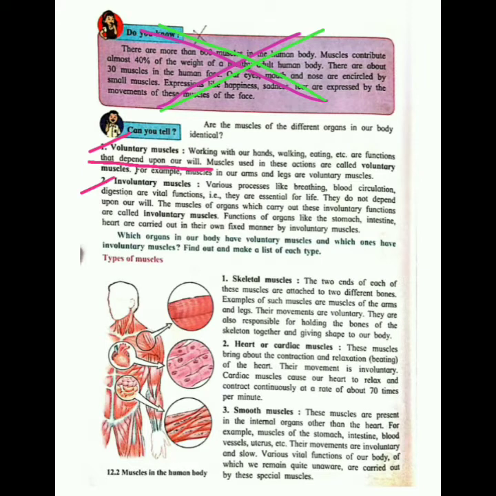Like breathing, you can't control breathing. You have to breathe. Blood circulation, digestion, all these processes go on continuously in your body. The beating of your heart, you can't stop it. That means it is not under your control, so these are known as involuntary muscles. The other three types of muscles are skeletal muscles, heart or cardiac muscles, and smooth muscles.